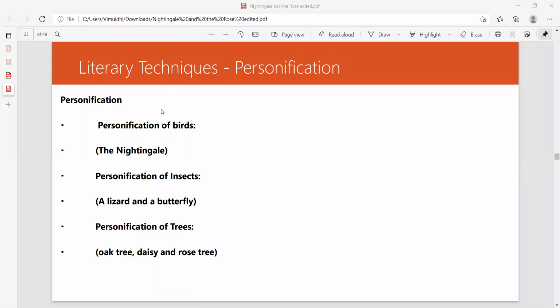So personification of birds, the nightingale. Personification of insects, a lizard and a butterfly. Personification of trees, oak tree, daisy, and rose tree. A lizard cannot be taken as an insect, but I have categorized it under that. Lizard comes under the category of reptilia, right? Lizards are taken as reptilians, not as arthropoda, I guess. In science, they come as reptilians, right? They are not insects.